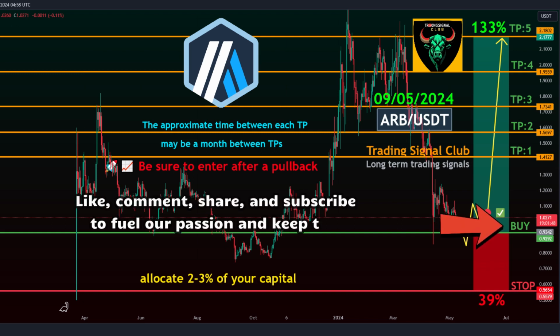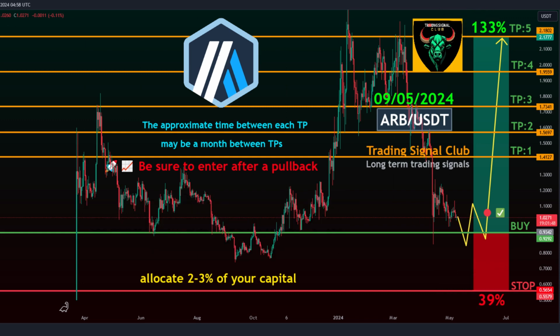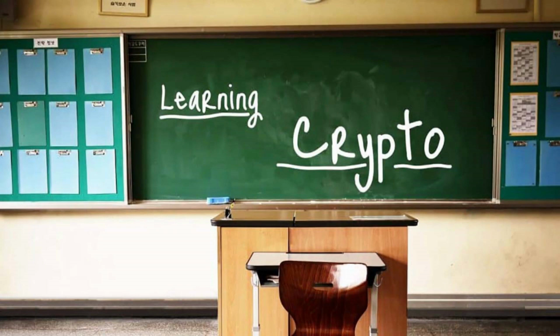Entry levels, 0.9342 to 1.0800. Take profit targets. Target 1, 1.4127. Target 2, 1.5697. Target 3, 1.7341. Target 4, 1.9559. Target 5, 2.1802. Stop level, 0.5654.